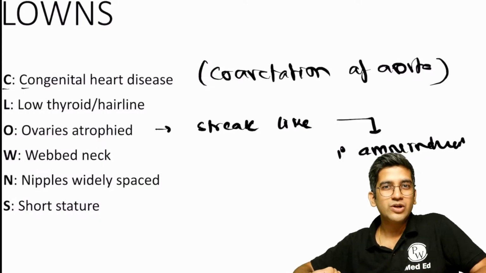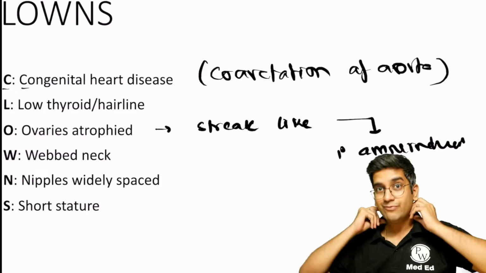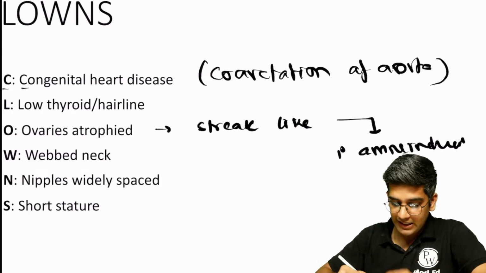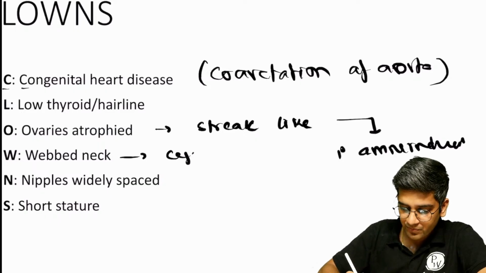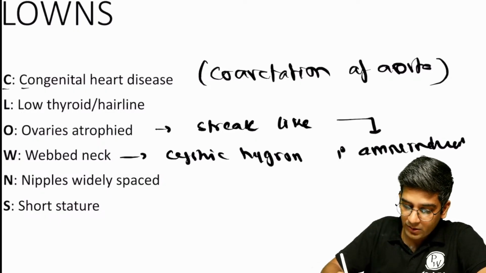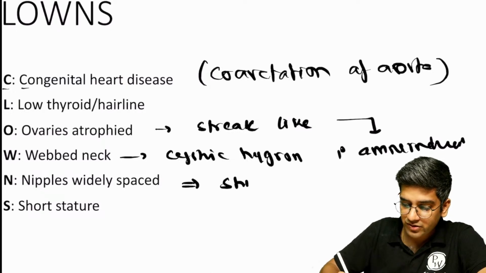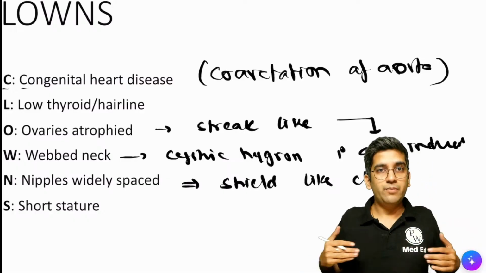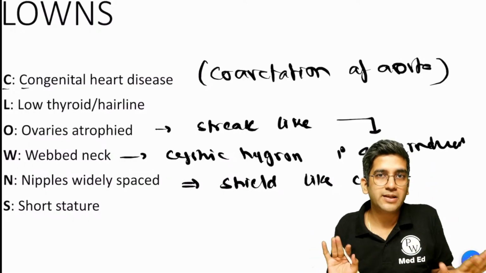Web neck. What's the technical term for web neck? I'll have a lymphatic swelling here. We call it cystic hygroma. And nipples are widely spaced. The reason for this is that the patient will have a shield-like chest. The problem is not because of the nipples. The chest wall becomes like a shield, so obviously the nipples become widely spaced.